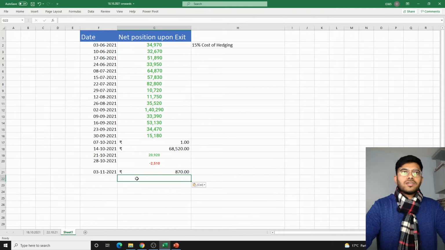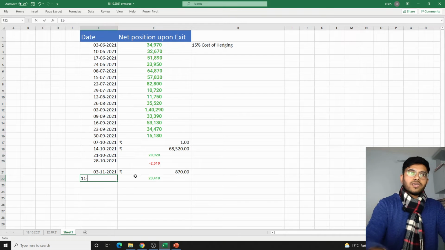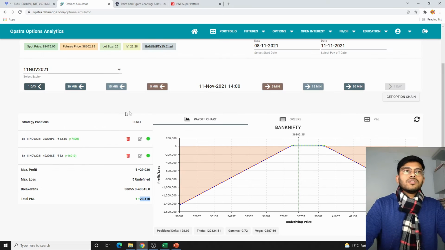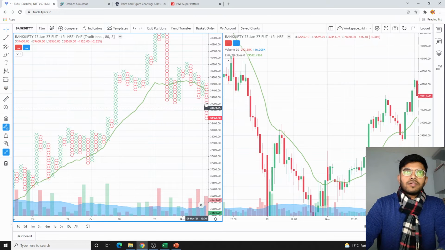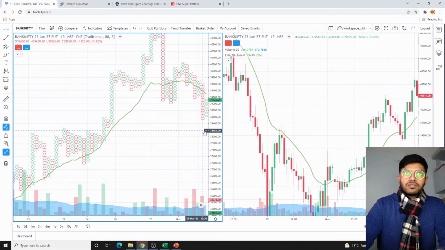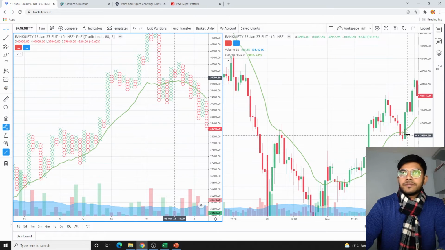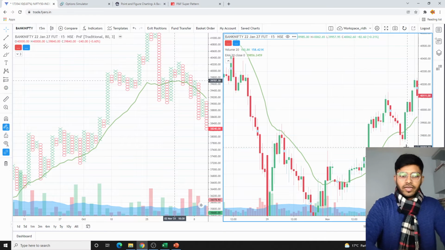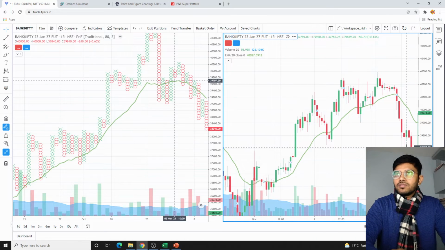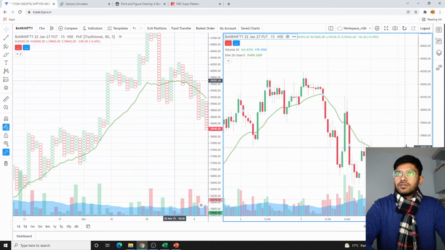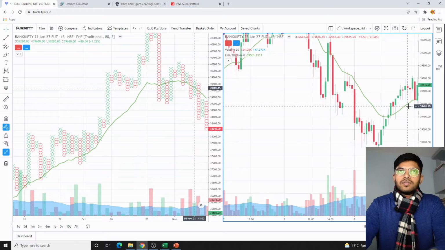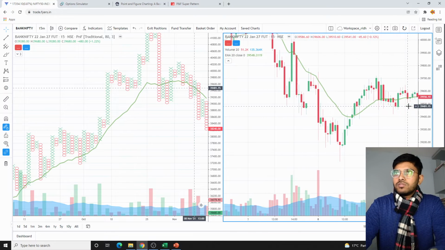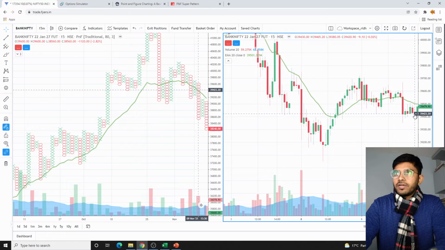So how this non-directional trade went off, let's check that. You can see that till the 9th there was a breakdown. 38,200 is our puts. Again it was going sideways. It did hit. Let's check what actually happened on the candlestick. So on 8th of November, 38,200 is our lower bound.